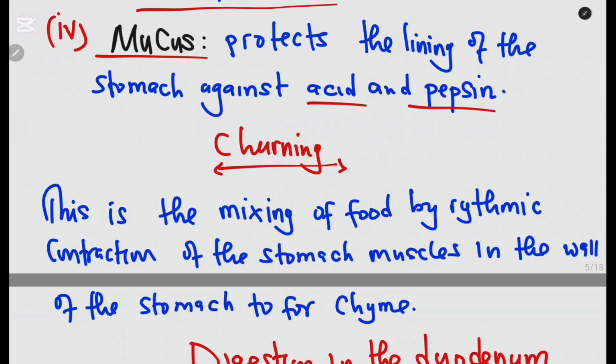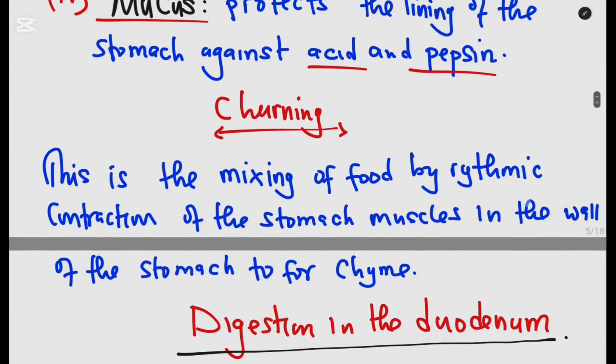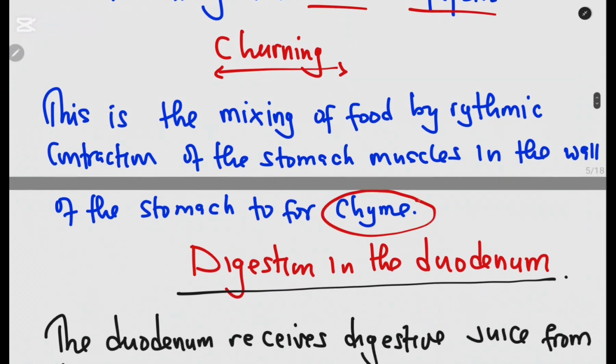So this is just a mixing of food by rhythmic contraction of stomach muscles in the wall of the stomach to form chyme. So chyme is a paste-like, semi-solid, milkish substance. Okay, so that is what we call the chyme.